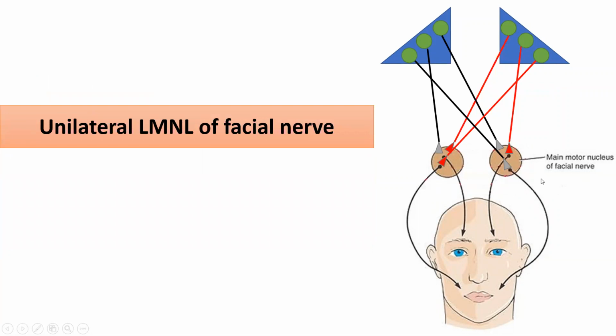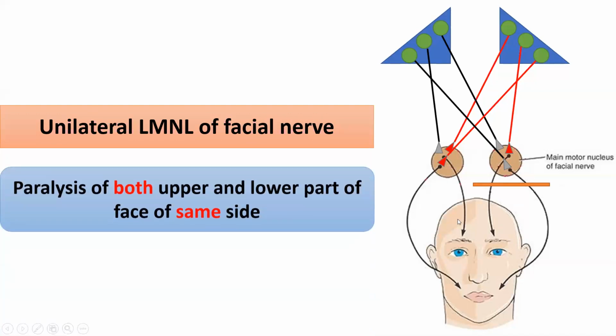Another thing, in case of the lower motor neuron lesion, this fiber is also damaged, which controls the muscle of the upper part of the face. So ultimately, same-sided muscle of the upper part of the face will also be paralyzed in case of lower motor or infranuclear lesion of the facial nerve.